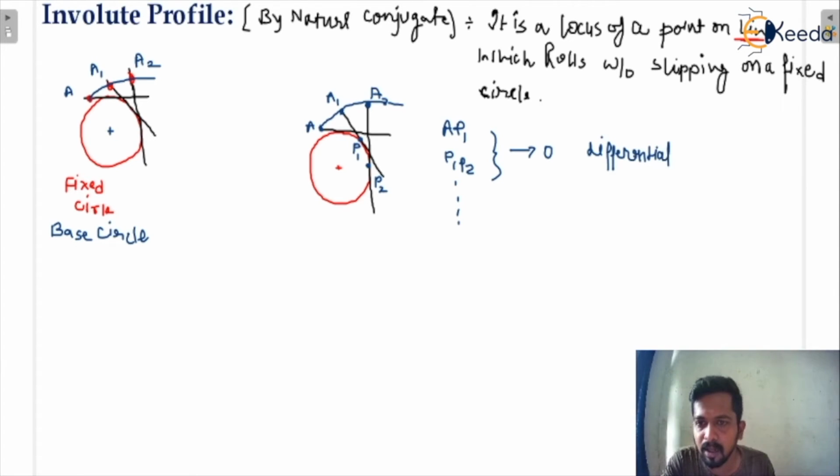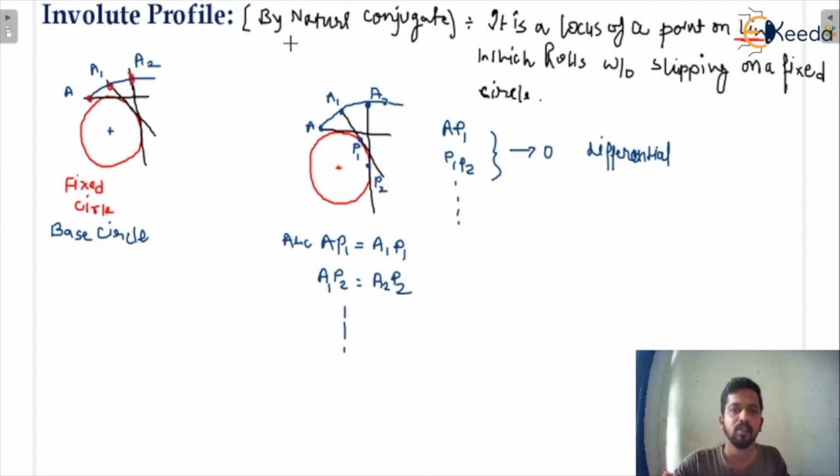Now you can see the arc AP1 and A1P1. Since this tends to 0, we can say arc AP1 is equal to A1P1, and A1P2 is equal to A2P2. Are you getting my point?